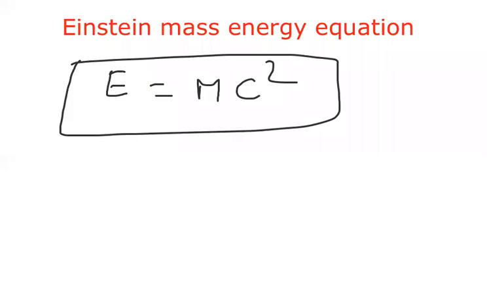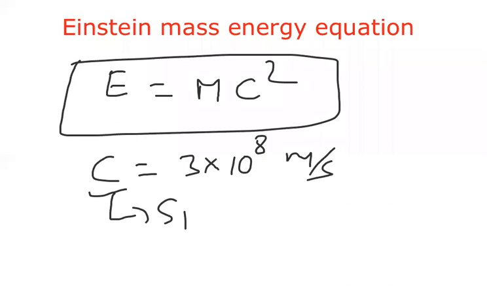So here, yes, Einstein's mass-energy equation: E = mc². In this equation, m is mass and c is the speed of light. Its value is 3 × 10^8 meters per second. E is energy. This is the Einstein mass-energy relation that we have.